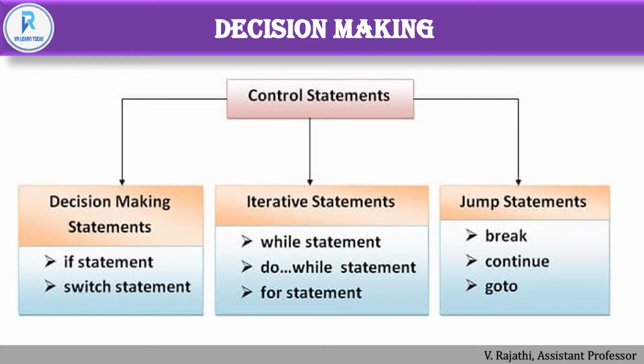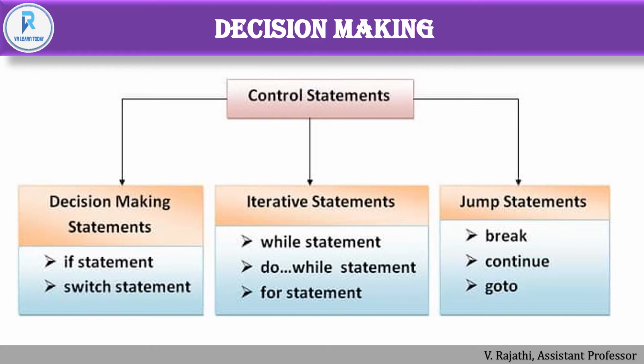First we have to know what a control structure or control statement is. A control statement or control structure is divided into three parts: decision making statement, iterative statement, and jump statement. In decision making we have two statements: one is if, the other one is switch. In the if statement we have multiple forms like simple if, if else, else if ladder, and nested if.